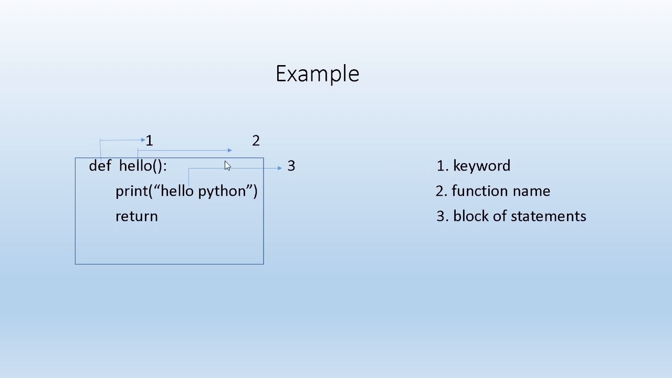See here. First, this is the keyword. Next, hello is the function name, and inside the parentheses I have not entered any parameters. And this is the block of statements, print and return. We have only two statements here. So print hello Python, return. This is how we have to define a function. So the name of the function is hello.